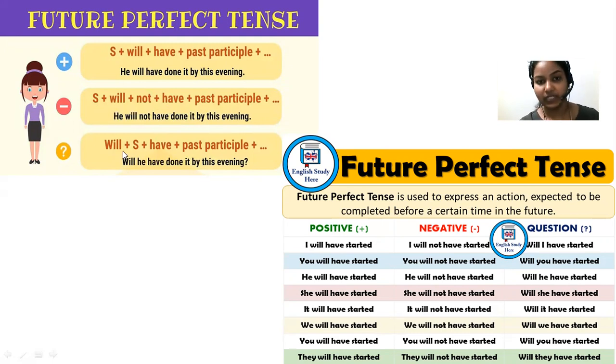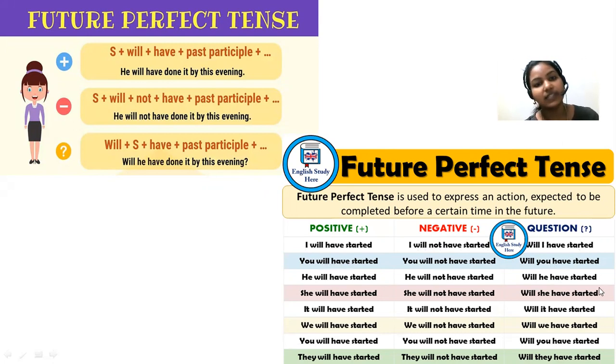If you want to write a question, you write, will he have done it by this evening? Will should come at the front. So this is how you ask a question. Look here. I will have started. This is in future perfect tense. I will not have started. This is a negative sentence, where not is in between will and have. Will I have started?